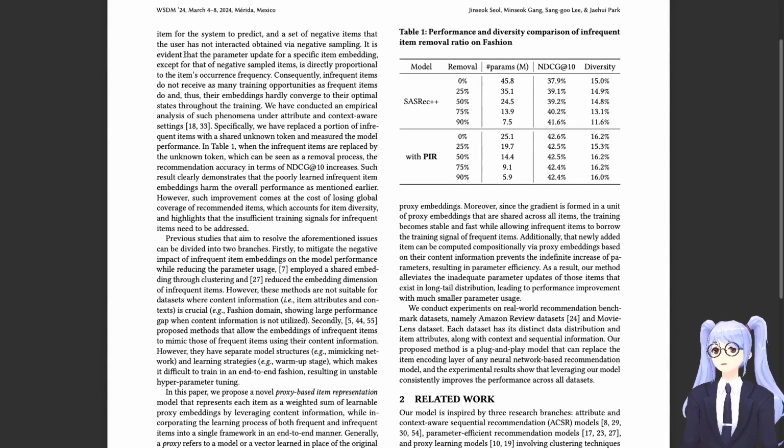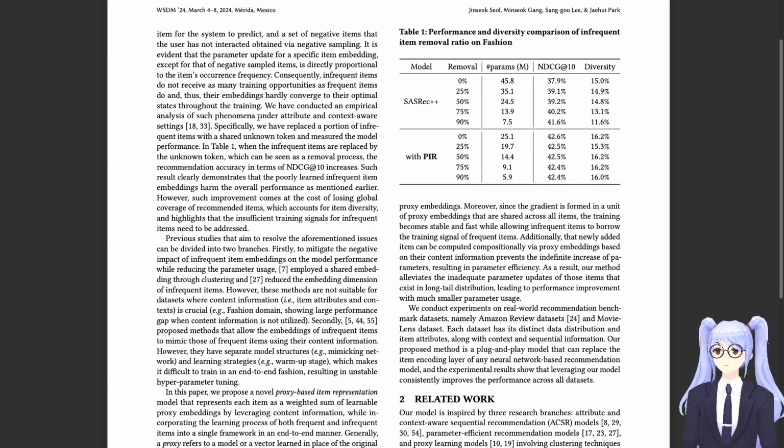It is evident that the parameter update for a specific item embedding, except for that of negative sampled items, is directly proportional to the item's occurrence frequency. Consequently, infrequent items do not receive as many training opportunities as frequent items do, and thus their embeddings hardly converge to their optimal states throughout the training.